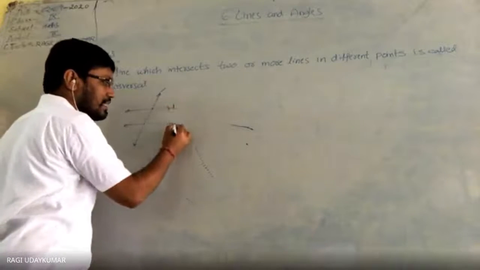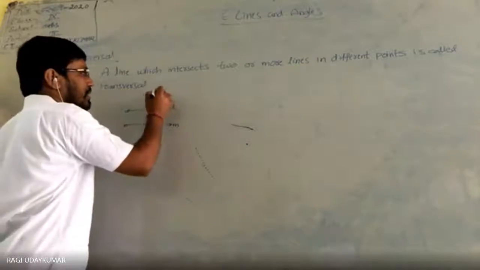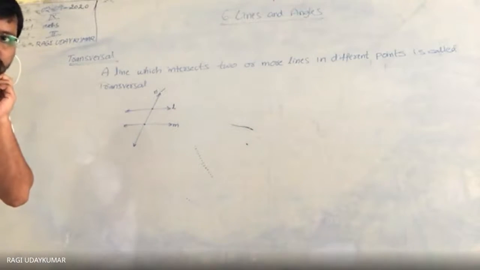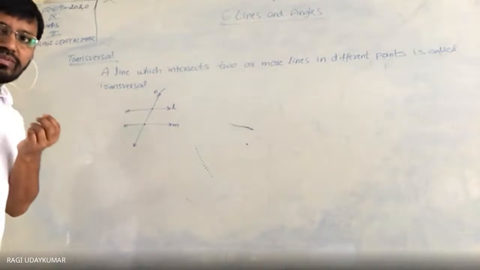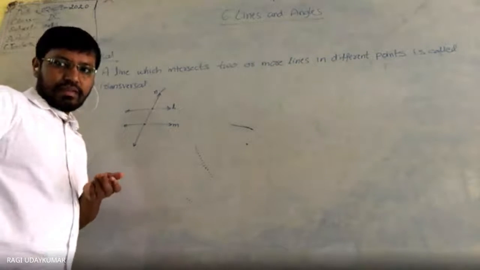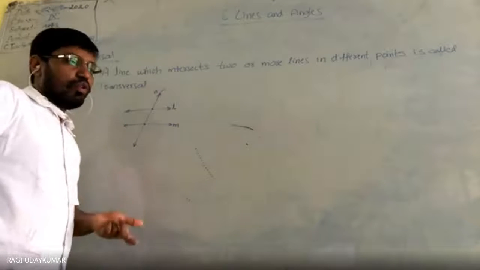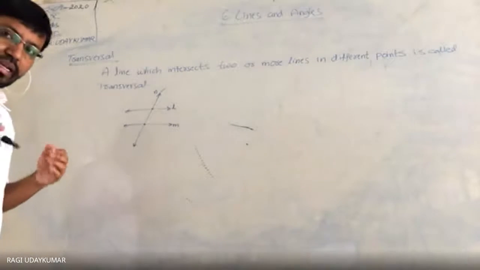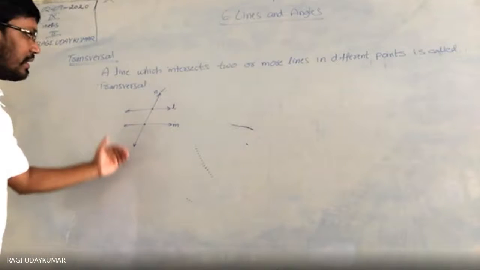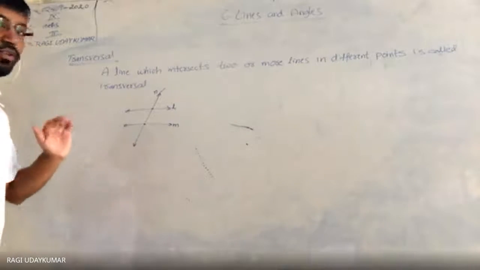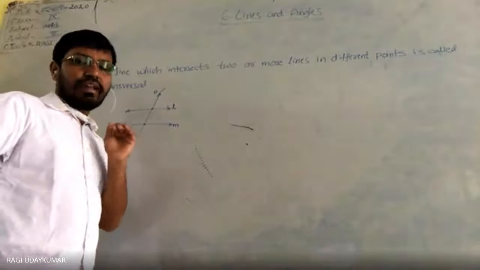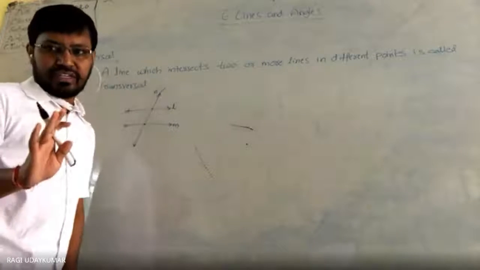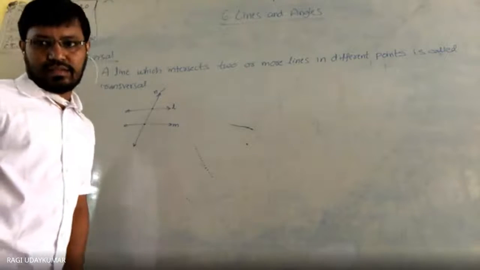And lines usually in this situation, they will be represented by L, M, N. Usually lines can be represented with a single letter, and also 2 points will be taken into consideration on the line. Taking 2 points on the line, with the help of those 2 points also we will name that. But here normally the lines will be denoted by a letter. So here most of the students have a wrong concept that these two lines have to be parallel lines. First point, it is not necessary.